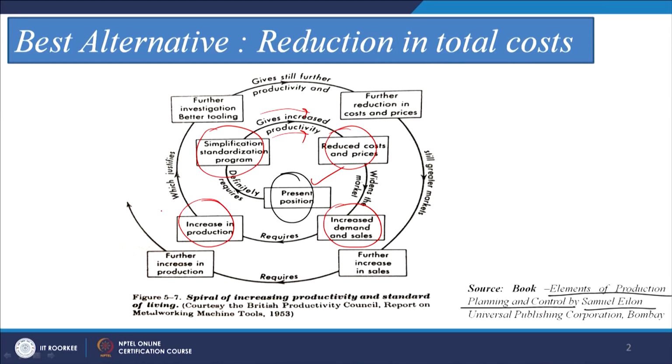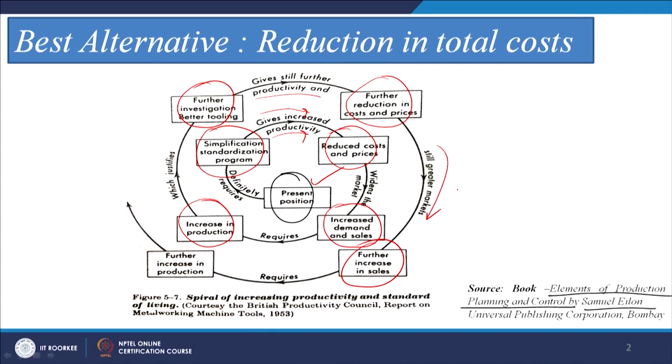When we are going to increase the production, it will justify that we should try to work on our processes, on our procedures, on our tools, equipment, so that our productivity further increases. So, it will give us still more productivity, further reduction in the costs and prices. So, again our costs and prices are coming down, we are passing on some benefits to our customers, again the demand will further increase the sales. So, still greater markets are achieved, and finally again an increase in production, and this spiral continues.